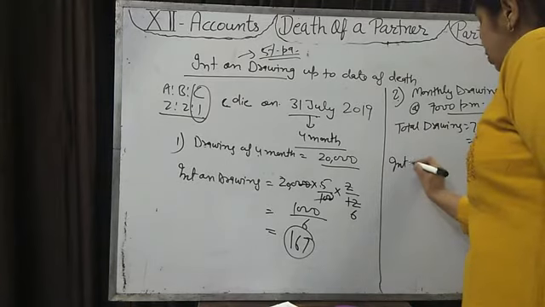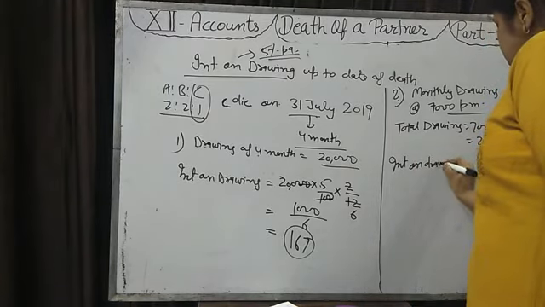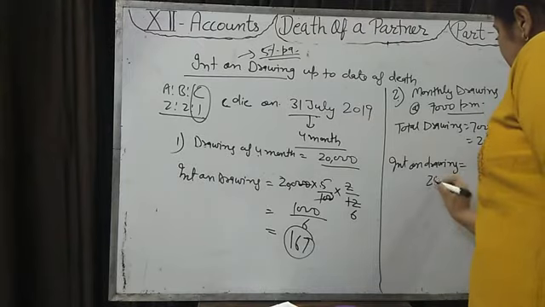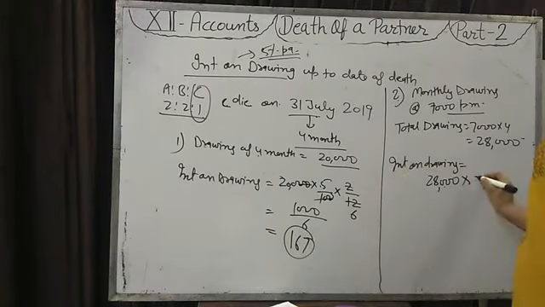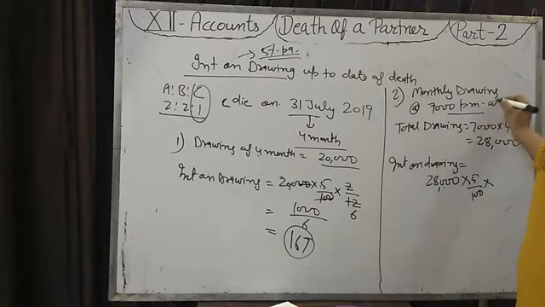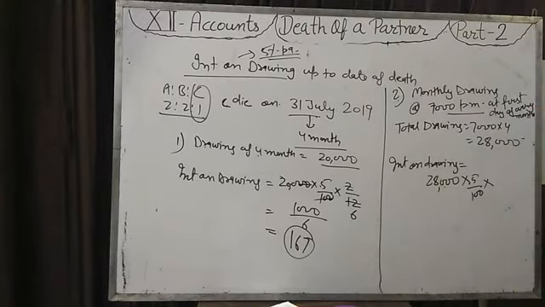And interest on drawing is always calculated on the total drawing multiplied by the rate. If drawing is at the beginning, the first day of every month, then we add 1 month: we calculate the interest for 5 months, 5 by 12.